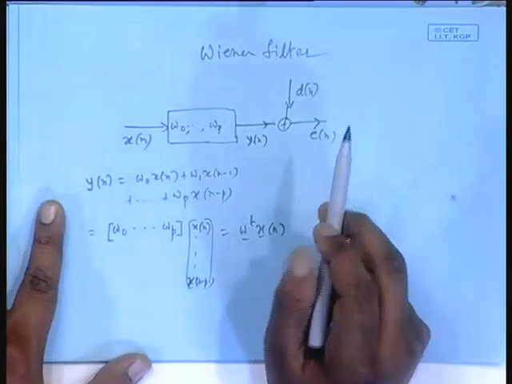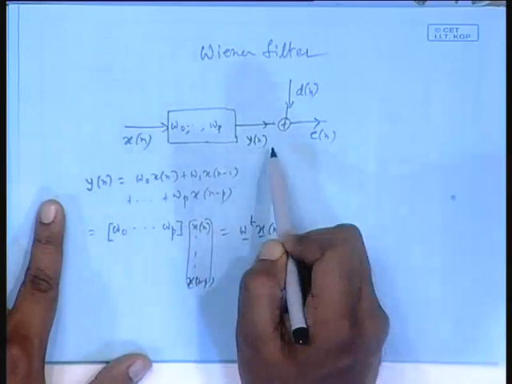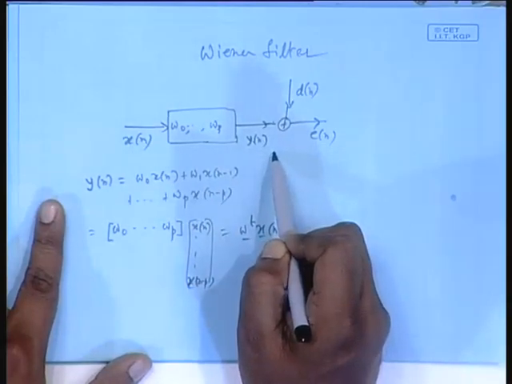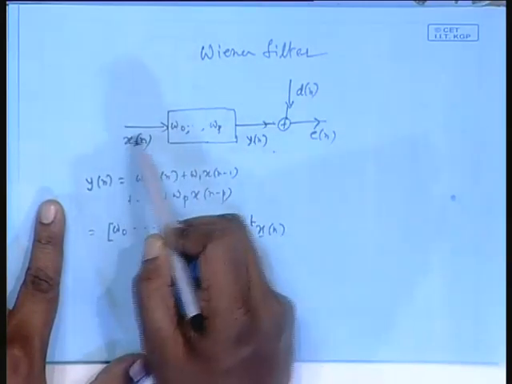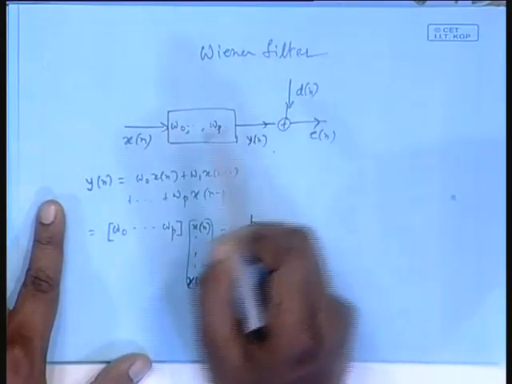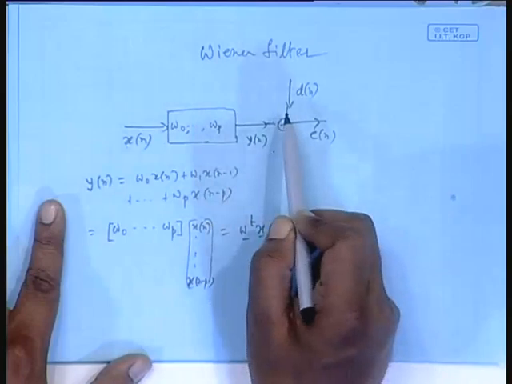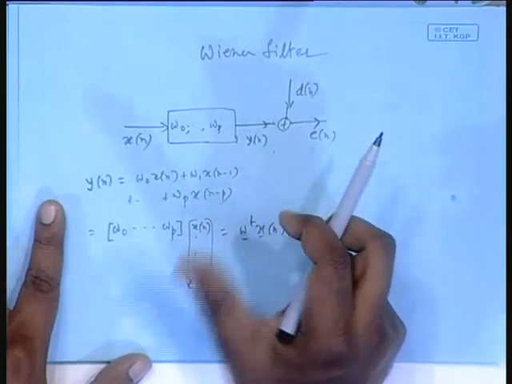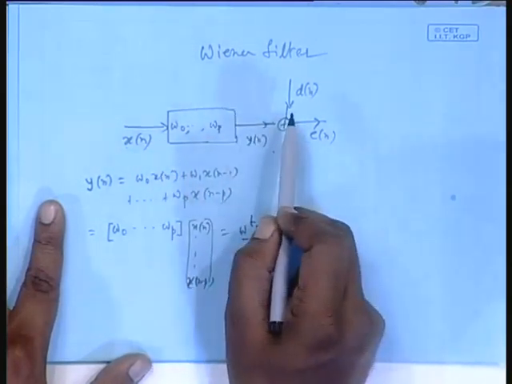Only thing is, x n is stationary means y n is stationary, x n and D n they are jointly stationary. Jointly stationary means, if you take the correlation between x n and D n, again that will depend on the lag, they are jointly stationary.